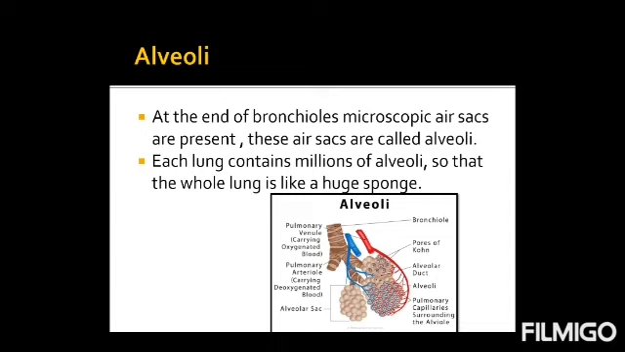Microscopic air sacs mean we cannot see them with our simple eye. We can use a microscope to see that structure, to see those air sacs. So these air sacs are present in millions in each lung. In our lungs, in millions of quantity, these air sacs are present, so that the whole lung is like a huge sponge. Both lungs have a sponge-like structure due to the presence of air sacs, and these air sacs are called alveoli.